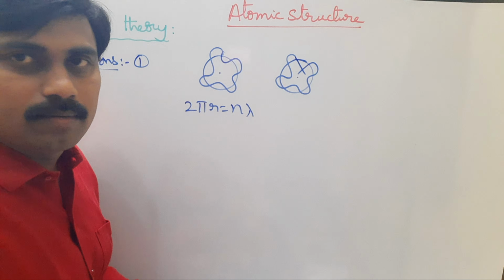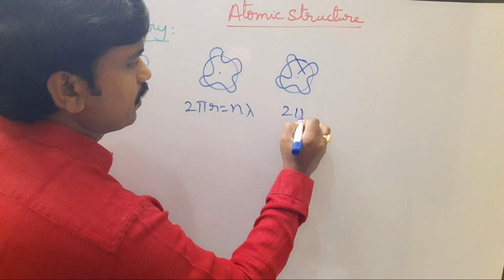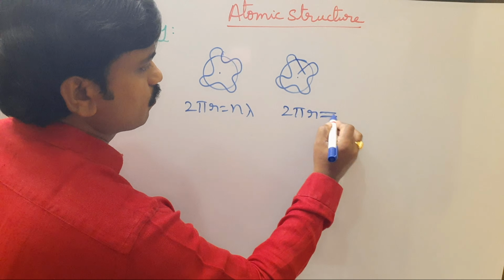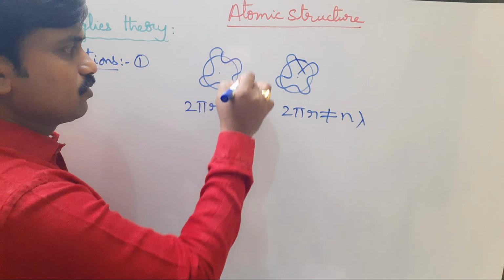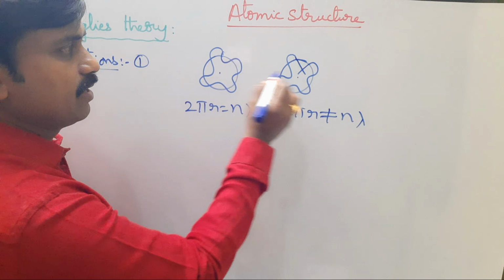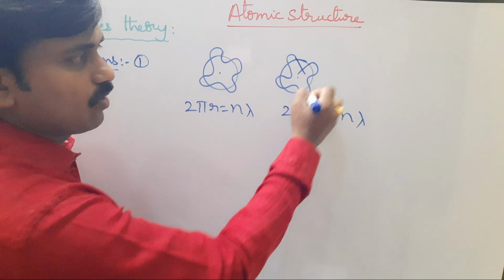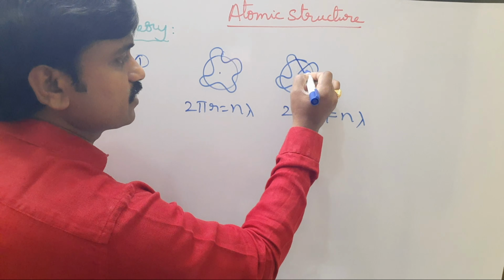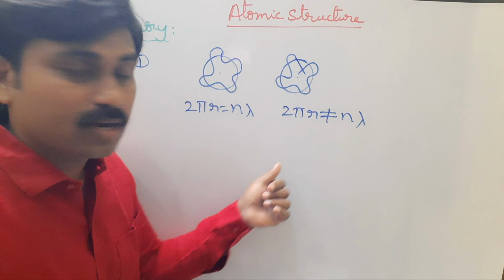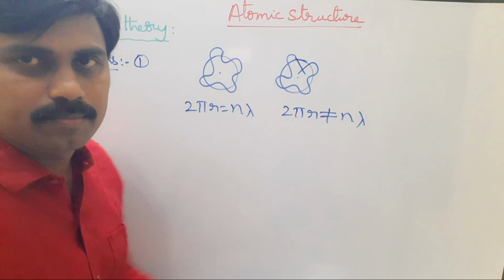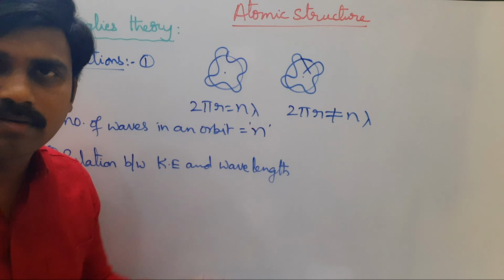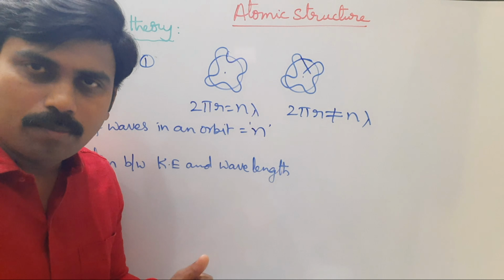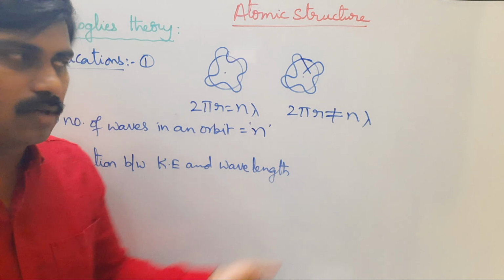But according to this diagram, circumference 2πr is not equal to nλ. Here the electron is revolving in an orbit, but in this case the electron is not revolving in an orbit. Due to this, circumference 2πr is not equal to nλ. Look at next. The number of waves in an orbit is equal to n. So it is equal to the orbits: first orbit, second orbit, third orbit.